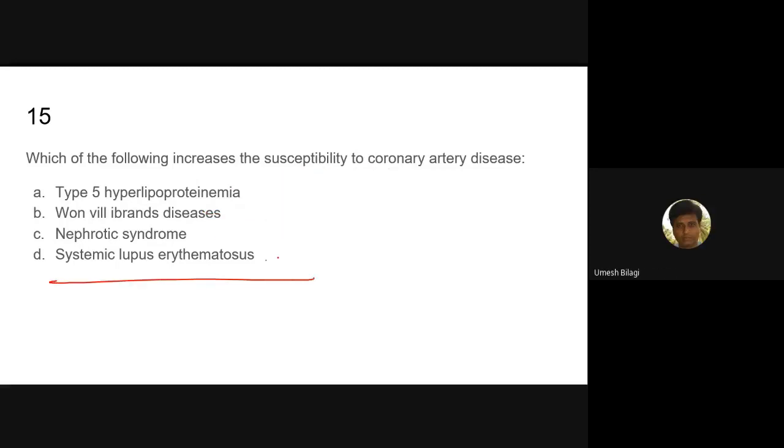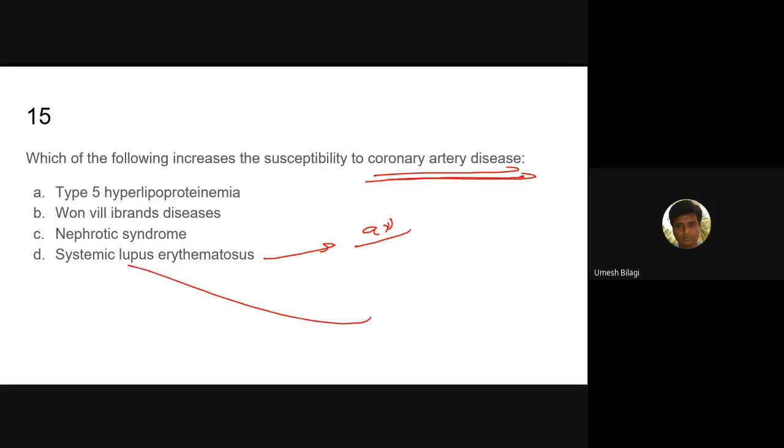Systemic lupus erythematosus. Is there a CAD increase in systemic lupus erythematosus? Von Willebrand factor is a coagulation disorder, so this is not the cause of CAD. Systemic lupus erythematosus is also not a cause for CAD. What is the heart problem here? Libman-Sacks endocarditis. So this is also incorrect.